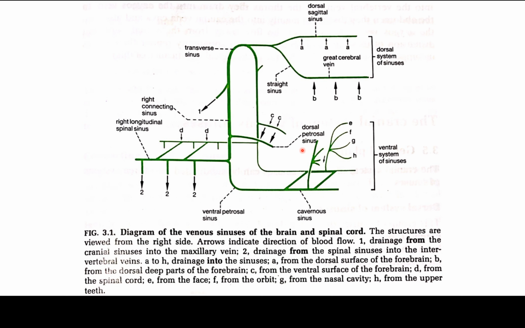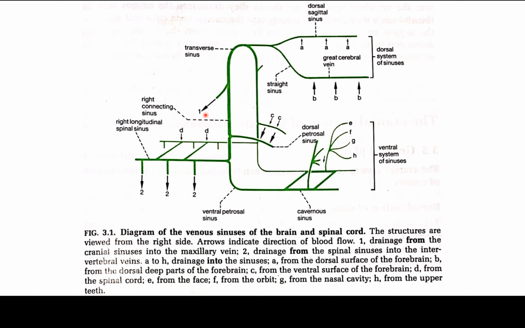The components of the dorsal system of sinuses. The dorsal system of sinuses comprises three principal sinuses. The dorsal sagittal sinus lies in the falx cerebri and is the principal site of arachnoid villi. It empties at the midline junction of the left and right transverse sinuses. The straight sinus drains the great cerebral vein into the dorsal sagittal sinus. It lies in the caudal part of the ventral edge of the falx cerebri.